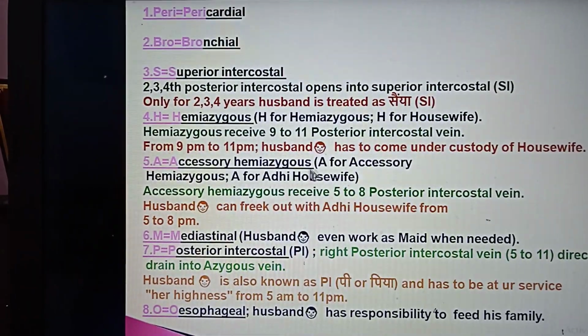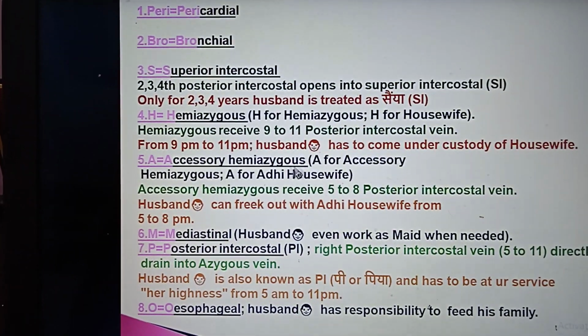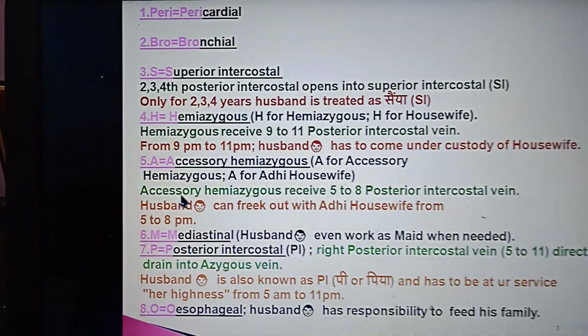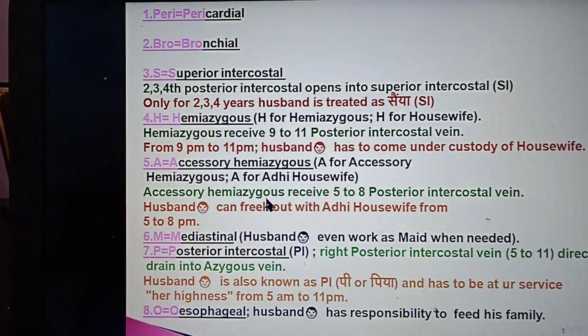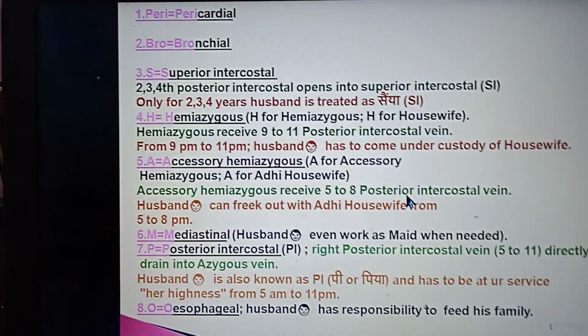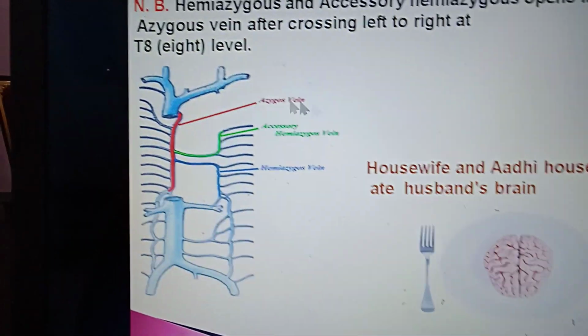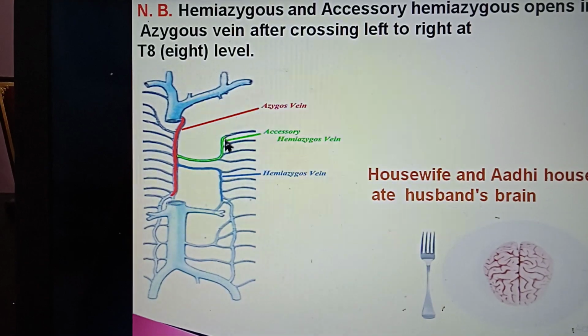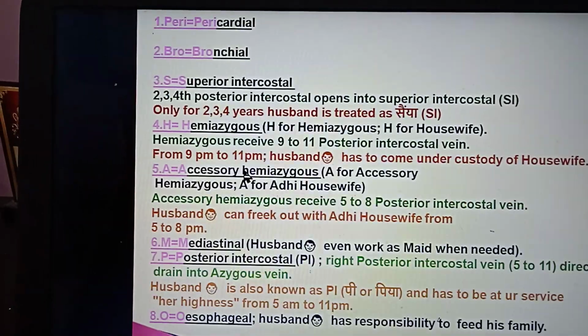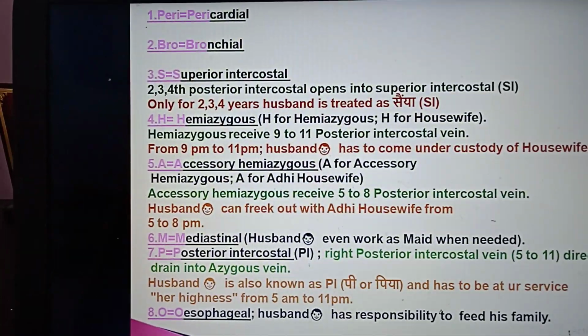A is for accessory hemiazygous, Adhi housewife, Adhi Gharwali. The accessory hemiazygous receives the 5th to 8th posterior intercostal veins. This is the accessory hemiazygous. It receives 5 to 8 posterior intercostal veins.